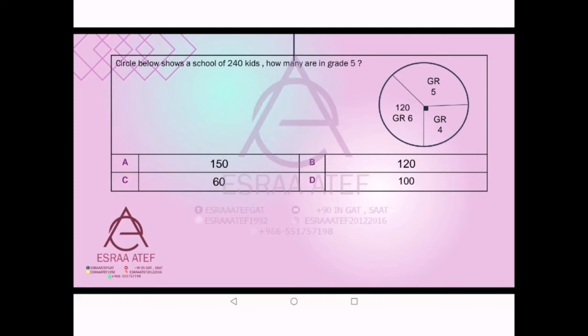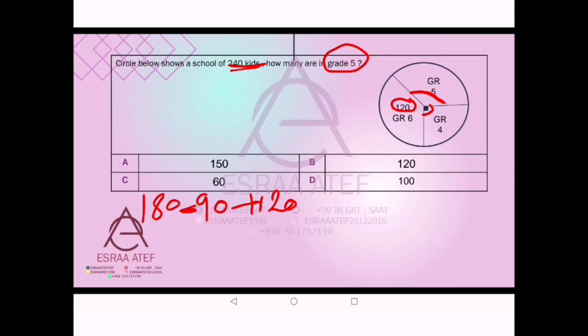Okay, next one. Here we have a circle for a school. It has 240 kids in general. How many are in grade 5? Here we have the angle 90, and here the angle 120. So we will add them to each other and take them from 360 for the whole circle, sorry, not 180, 360.